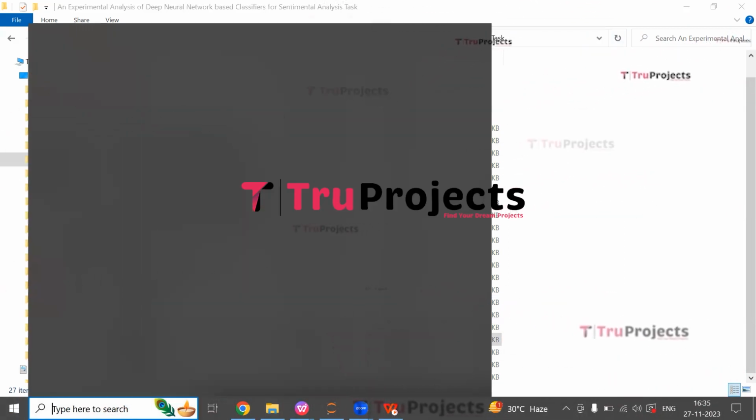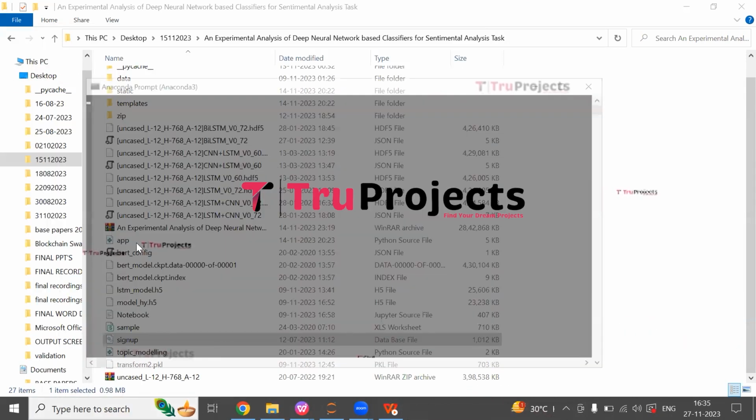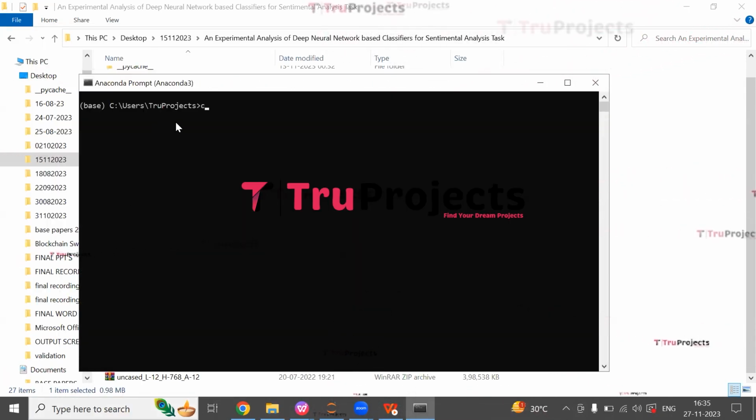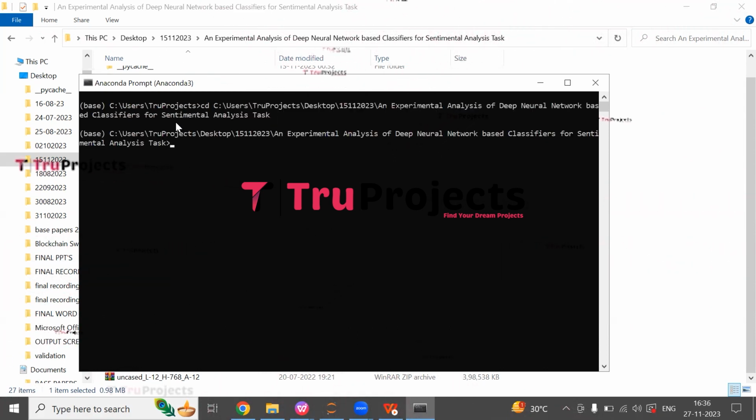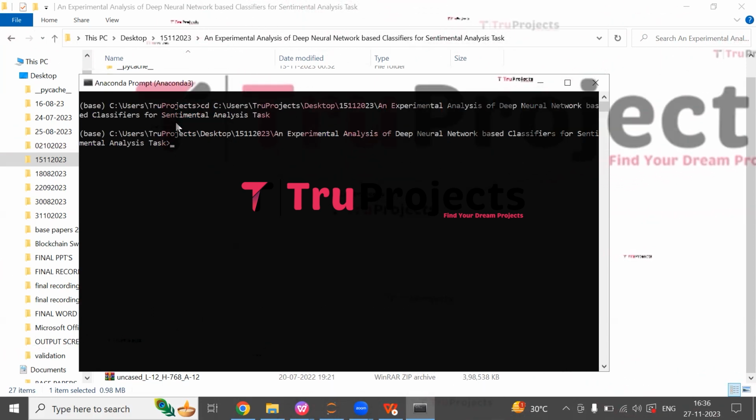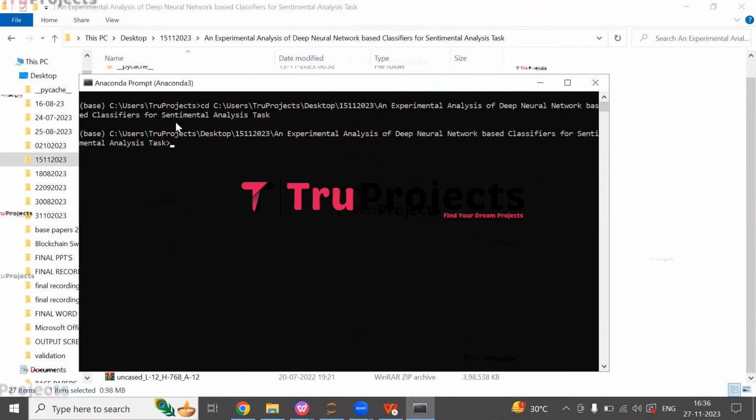Open the Anaconda prompt. Use the cd command followed by a space and paste the copied path and hit enter. This command is used to change the current directory to the code folder's path. Compile the app.py file using the command python space app.py.